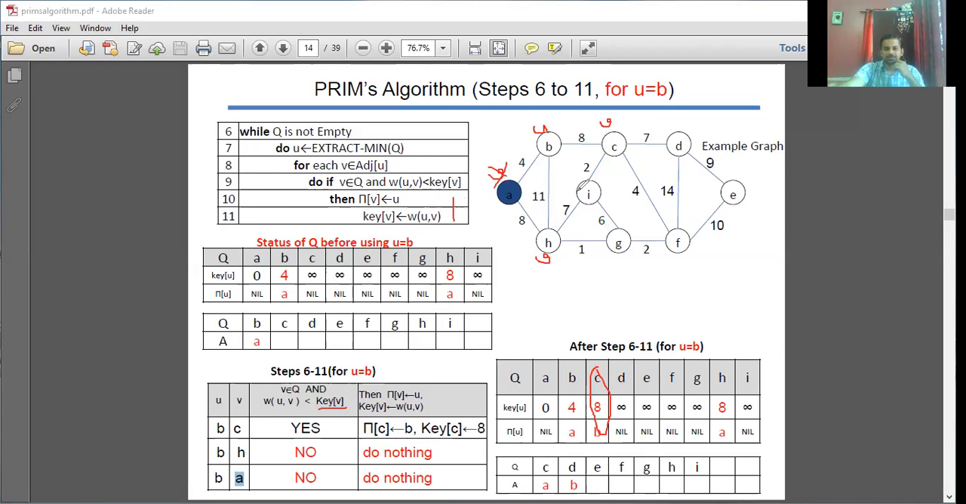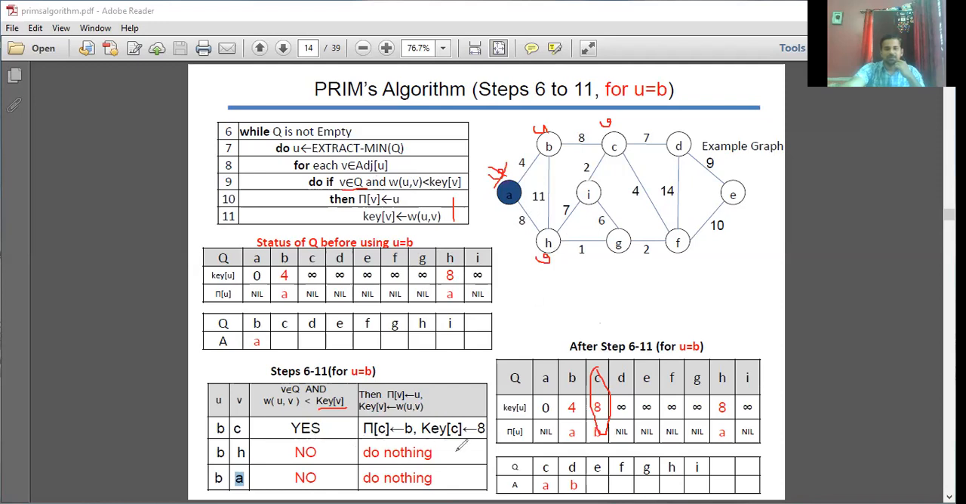Next, H. This condition holds good, so it's a part of your minimum priority queue, Q. Weight U to V, 8. What is H cost? It's already 8. No change. Only if it is lesser, you should update this. It's not lesser, so no change corresponding to your H.